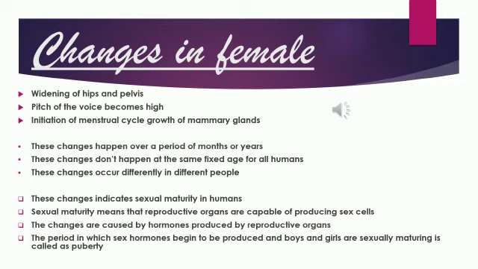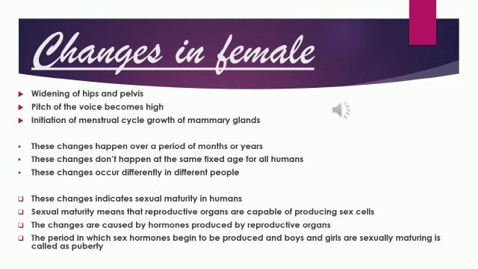It is not that everyone will have a fixed age to attain this maturity stage. These changes occur differently in different people. These changes indicate sexual maturity in humans. Here, sexual maturity means that reproductive organs are capable of producing sex cells.